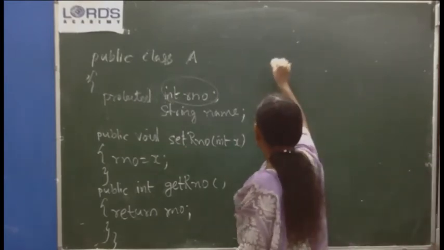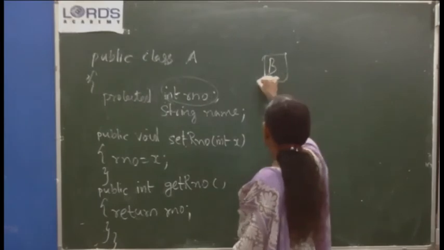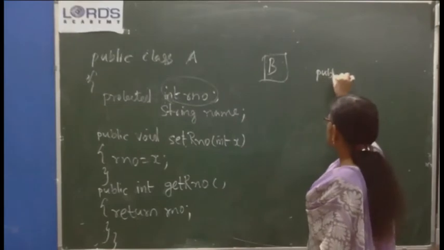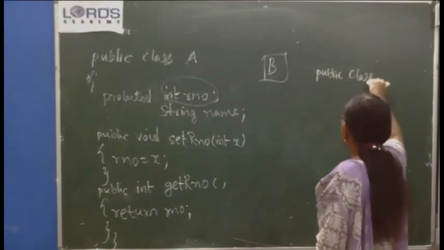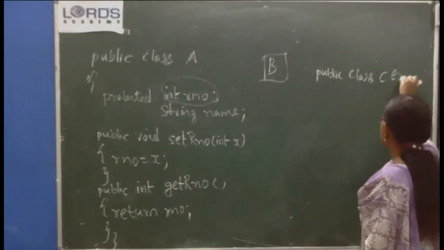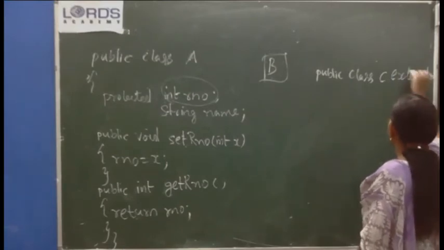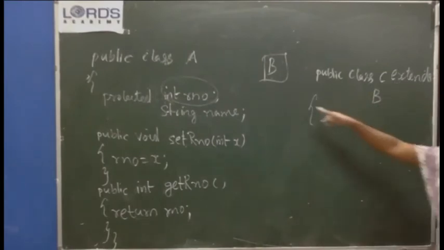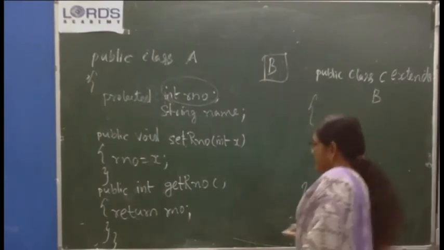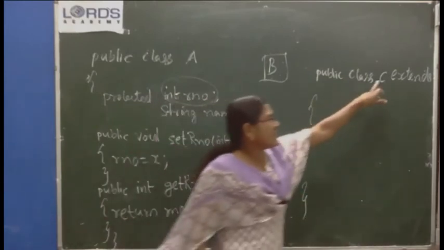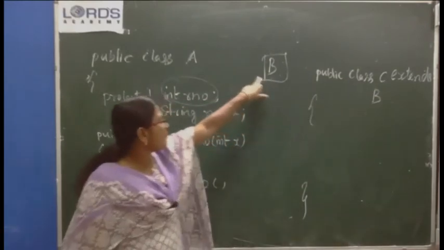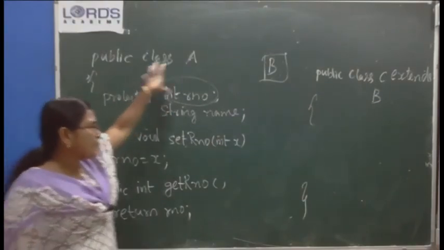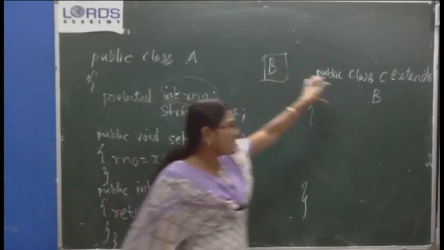Now we have a class B, and apart from that a third class, public class C extends B. C is an extension of B. B is a subclass of A. A is the parent class. From A, B is derived. From B, C is derived.